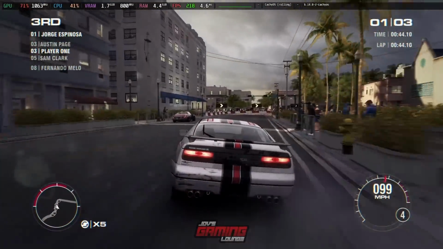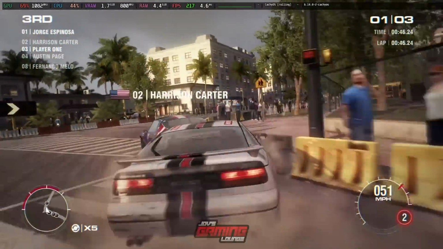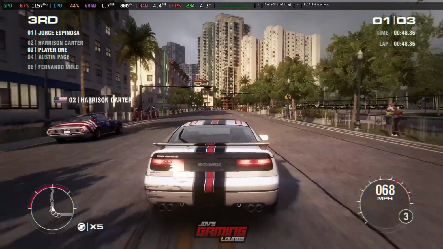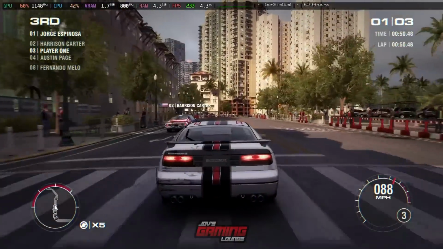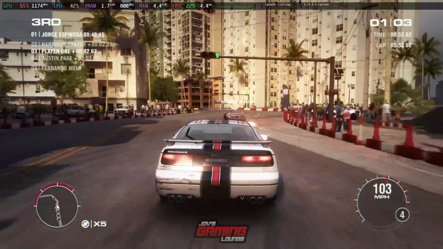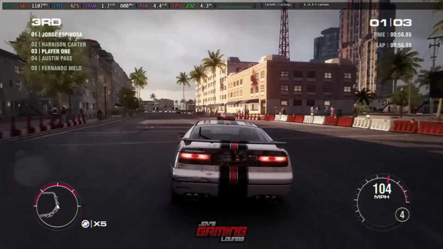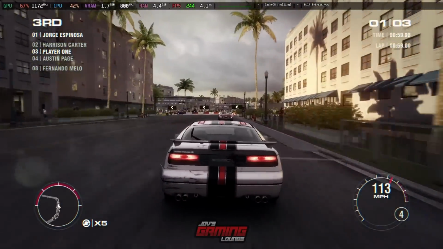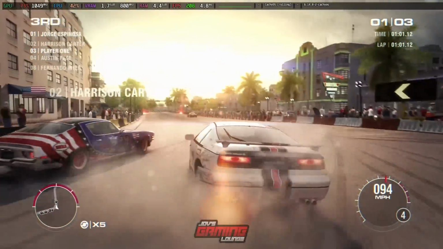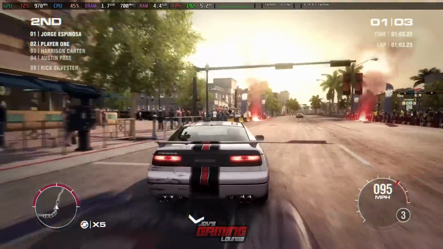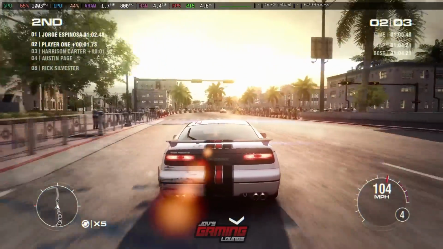And take his place. Looks like you caused a fair bit of damage. Two laps to go.